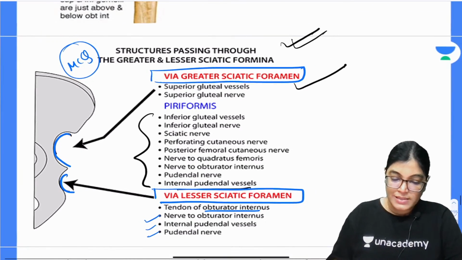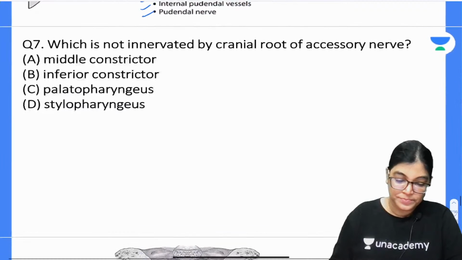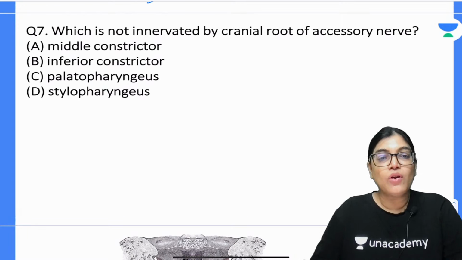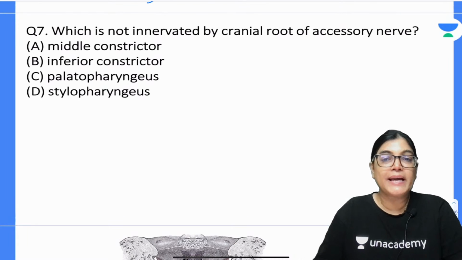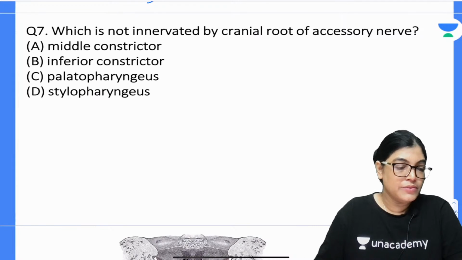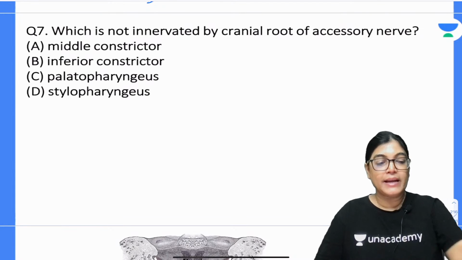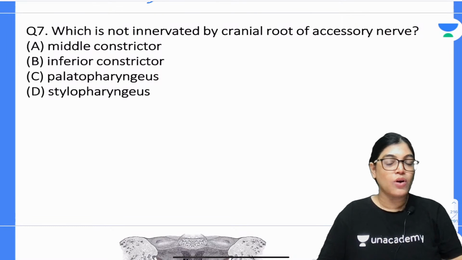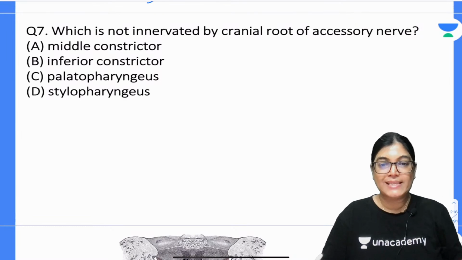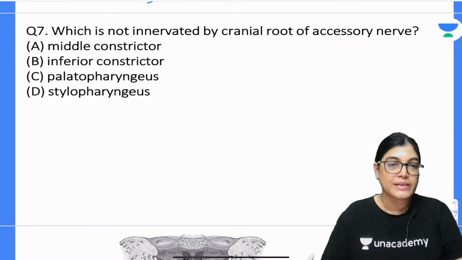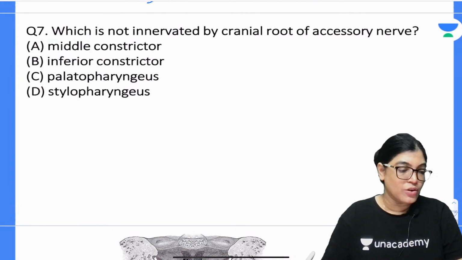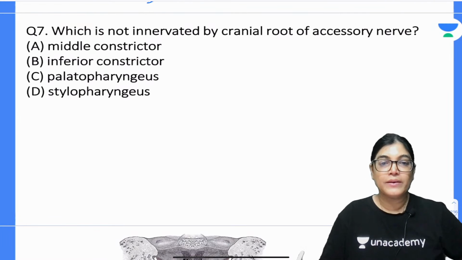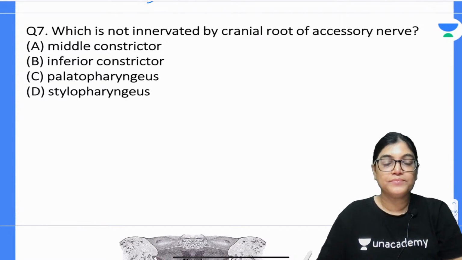Okay, let's move on to the next MCQ, that is MCQ number 7. Which of the following is not innervated by the cranial root of accessory nerve? Middle constrictor, inferior constrictor, palatopharyngeus, or stylopharyngeus? Okay, mark the correct answer.